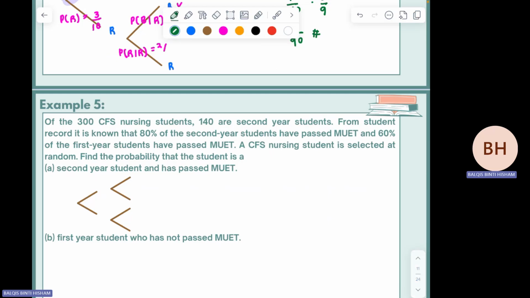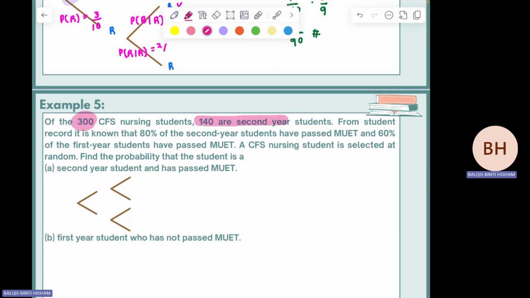Alright, the next example. Madam will just go through the example first, later you do the exercise. Of the 300 CFS nursing students, 140 are second year students. So this one is the given information: 300 total students and then 140 are second year.